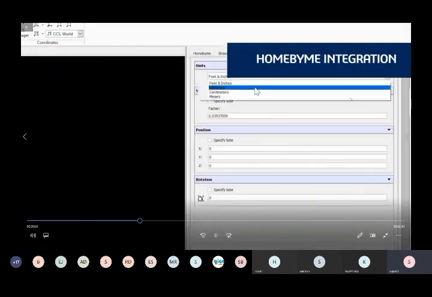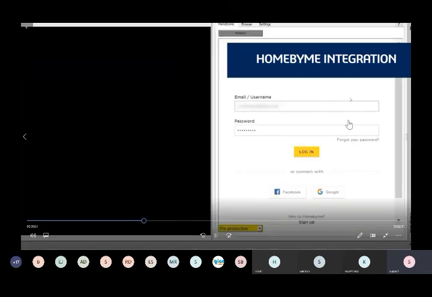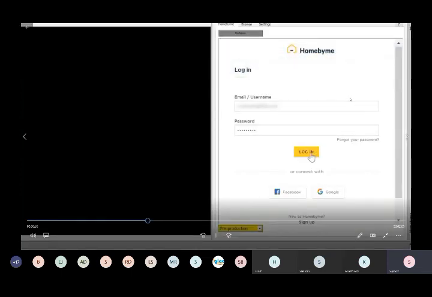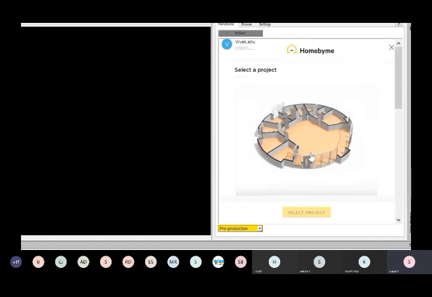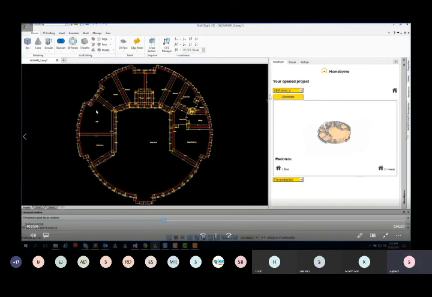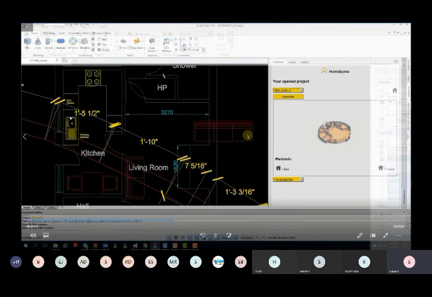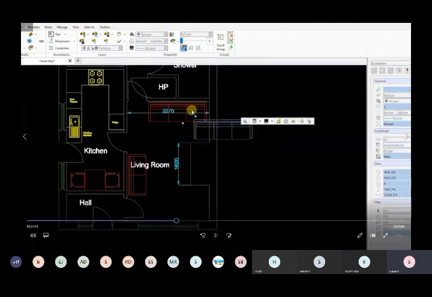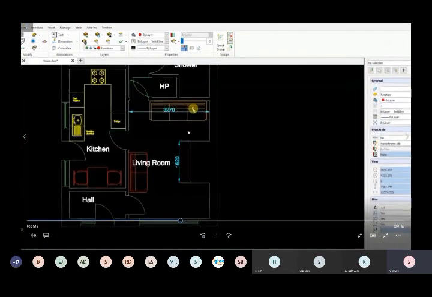And this is the Home by Me integration that I mentioned. If you want to capture the layout we have, you can capture the complete layout. You can trace everything with all the dimensions and all the details. It will come in an editable file format.